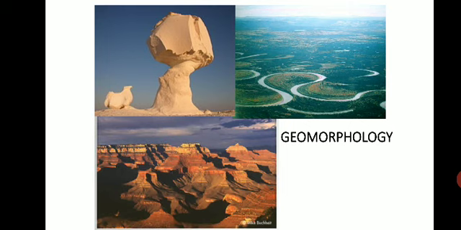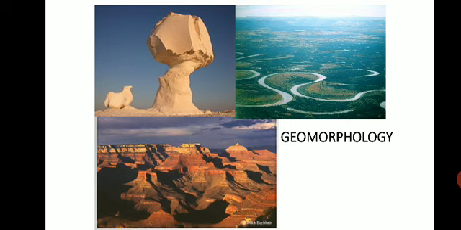Different shapes or structures, like here in the image I have shown you one rock which looks like a mushroom. It is called a mushroom rock or pedestal rock. How is that formed? This is formed by differential wind erosion, because wind will carry the sediments of sand up to a certain height. On the top side the sand will be less and on the bottom side the sand will be more, so the erosion at the bottom is more compared to the top. This type of differential erosion leads to the formation of this pedestal rock.